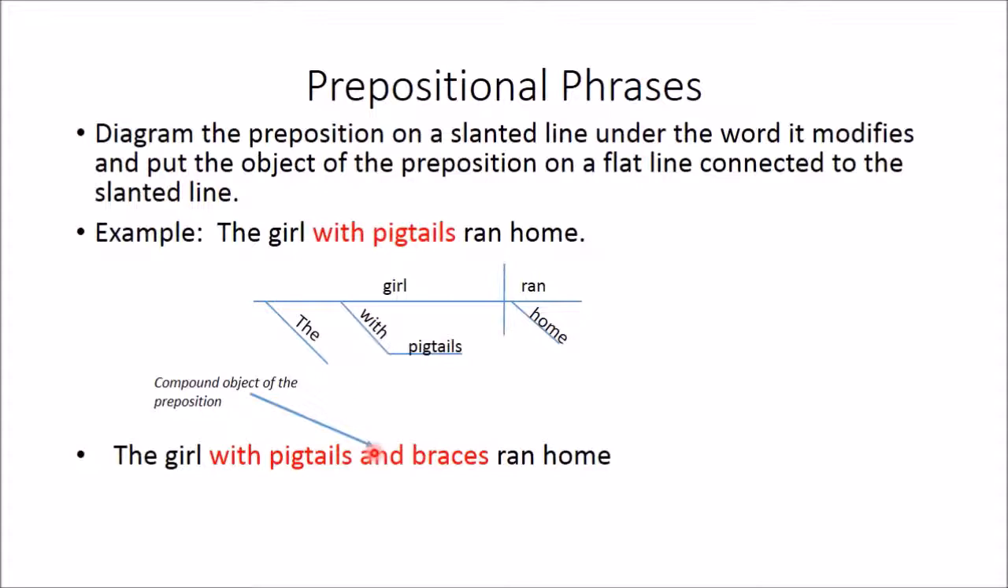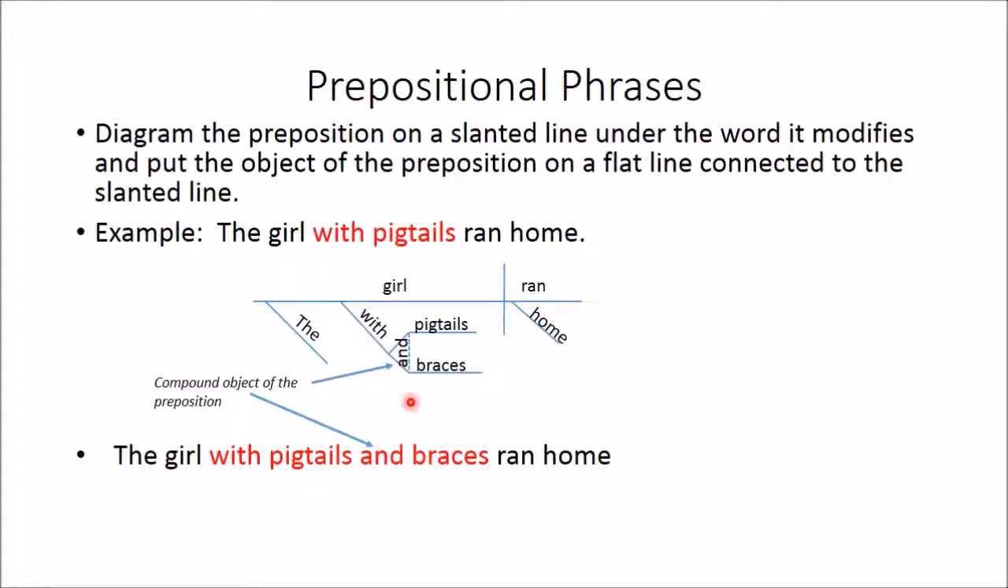How do we diagram that? Well, we have to take this line that the noun goes on and we have to split it and make it two lines so that pigtails can go up here and braces can go down here. Then you're going to connect the two elements that are being connected by the coordinating conjunction with a dotted line and add the conjunction, and that is how you diagram compound object of the preposition.